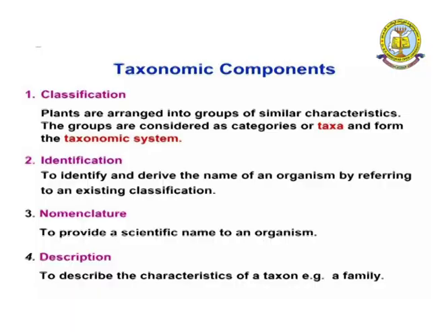In their benefit. So mainly this taxonomy depends on three characters. Number one, that is identification. Number two, that is nomenclature, and third one, that is classification. So what is the meaning of identification? The first, where you identify this plant, that is identification.